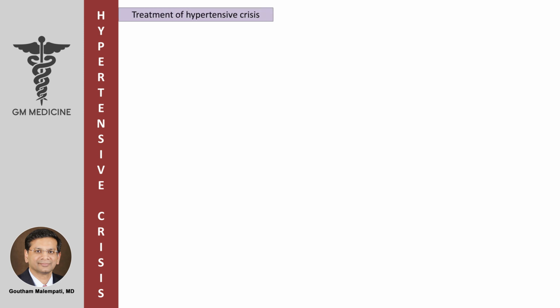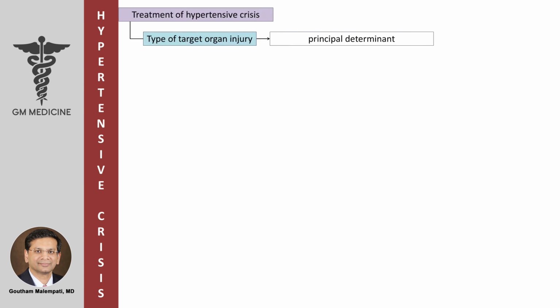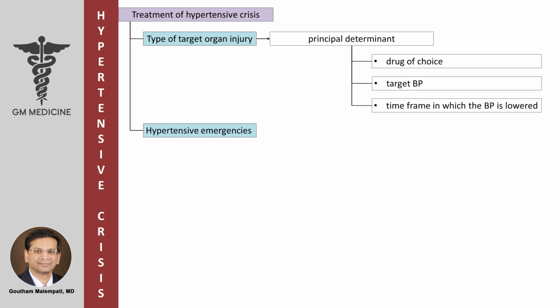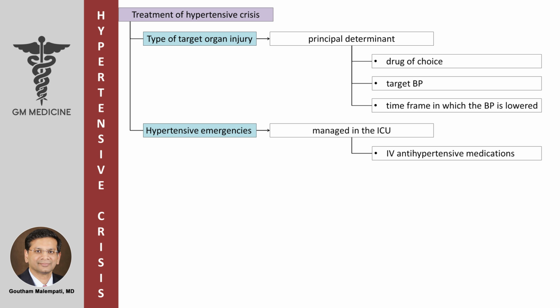Treatment of hypertensive crisis. The type of target organ injury is a principal determinant in deciding the drug of choice for treatment, the target blood pressure, and the time frame in which the blood pressure is lowered. Hypertensive emergencies are generally managed in the intensive care setting with intravenous antihypertensive medications guided by the target organ damage.